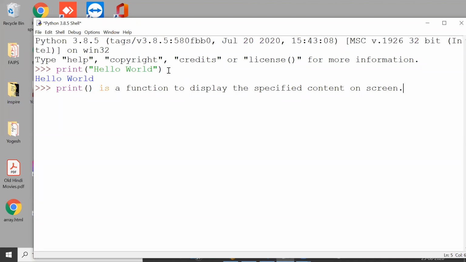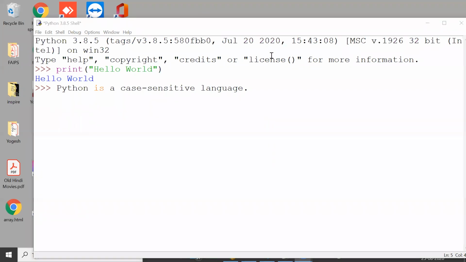I assume that you have copied it. Now, let me tell you one more thing, that Python is a case sensitive language.